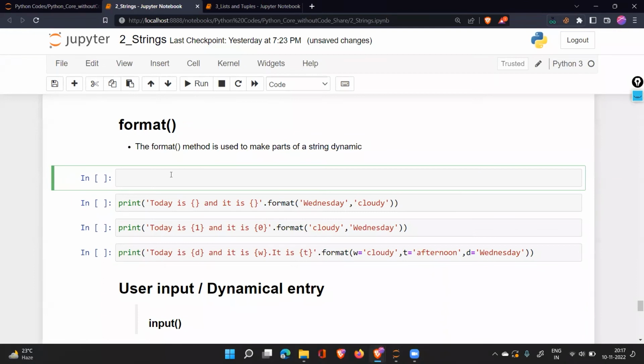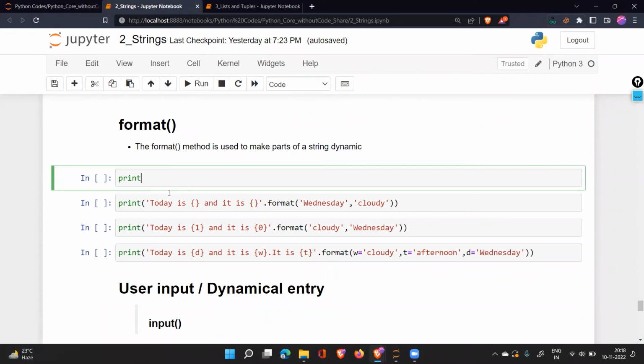Now, when it is a format, sometimes it will follow the second one, sometimes it follows the first one. It depends upon where you are using it, because both of them are valid methods. To understand date, some more things we need to understand, so I'll explain them and then I'll explain the date format. The next thing is called format. What does this format do? The format is going to make some of the string dynamic. What do we mean by dynamic? First is the formatting that we do, the formatting of the output that is shown to the user.